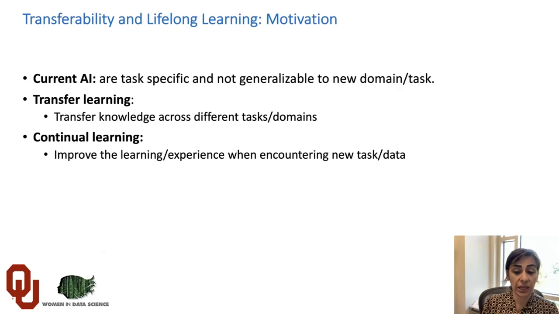It means how we can transfer our knowledge across different tasks or environments. And continuous learning says how we can apply this transferability based on our new domain and also over time. So we can still update the model over time, and we can use the transferable model to improve and update our model.